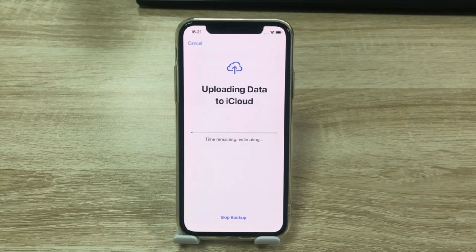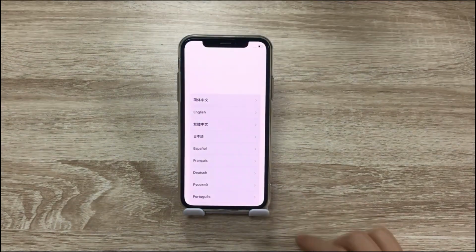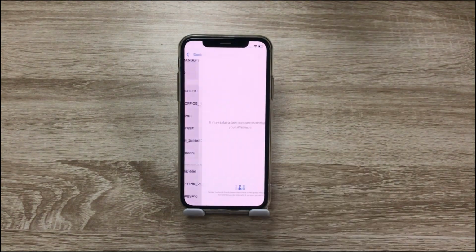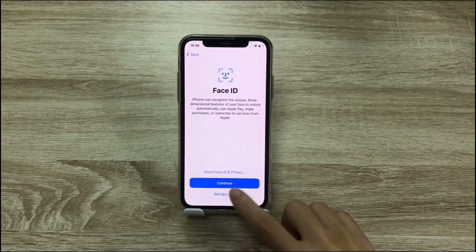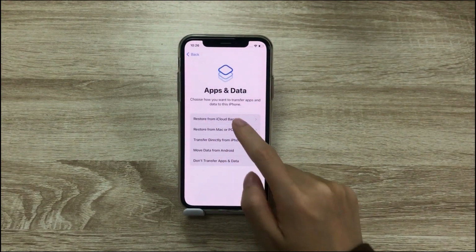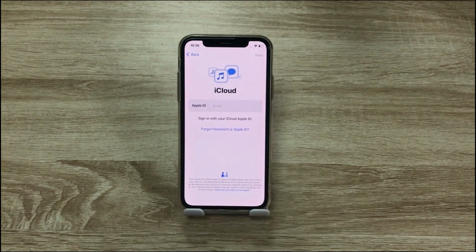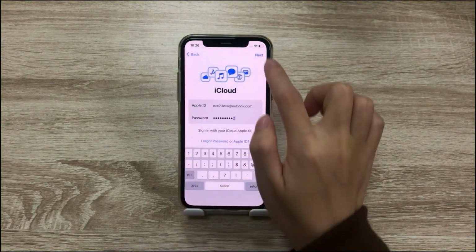Then the iPhone will upload data to iCloud. When it's done, your iPhone will be reset, and you can set up your iPhone settings. When you get to the Choose Backup page, remember to choose Restore from iCloud Backup. And enter your Apple ID and password.